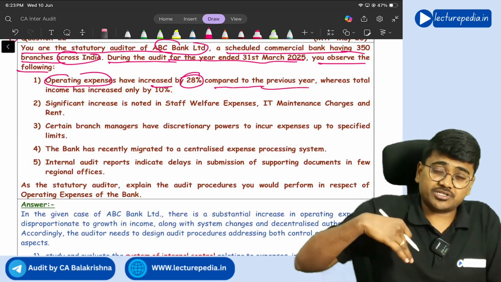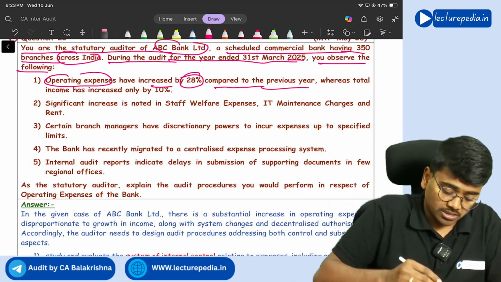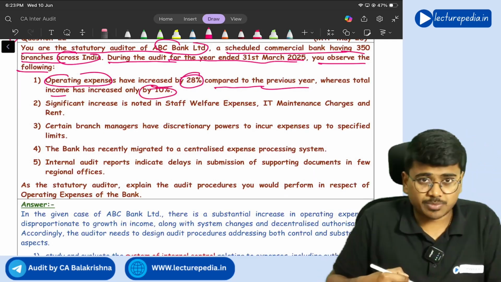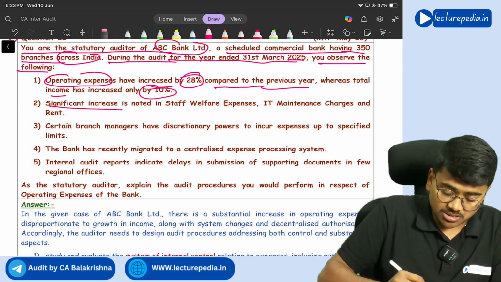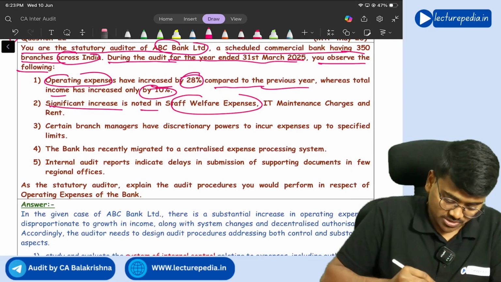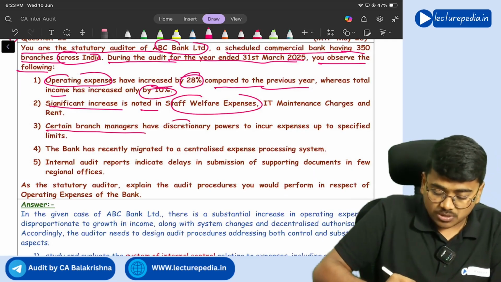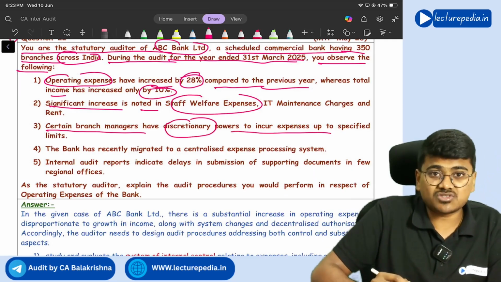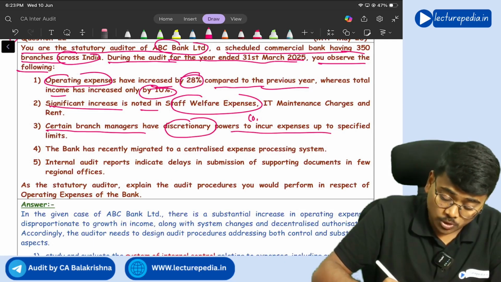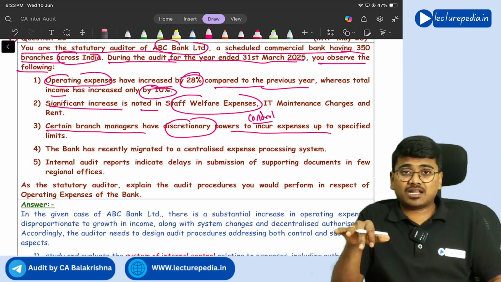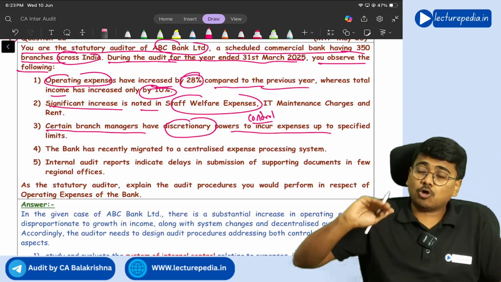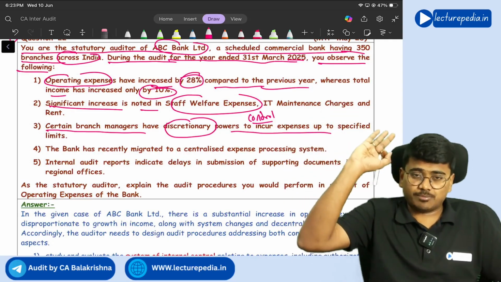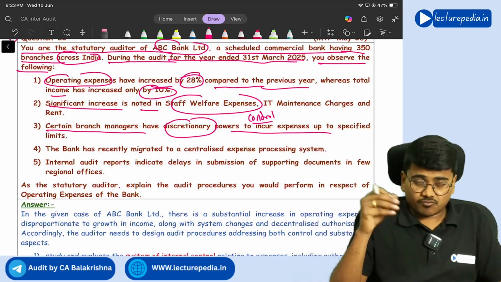It seems operational expenditure has increased a lot, but income has increased only by 10%. Significant increase is noted in staff welfare expenses. Certain branch managers have discretionary power to incur expenses. That means there is no proper control here. Branch managers, they can spend how much amount they wanted, it seems, for the purpose of certain expenditures without taking any authorization.